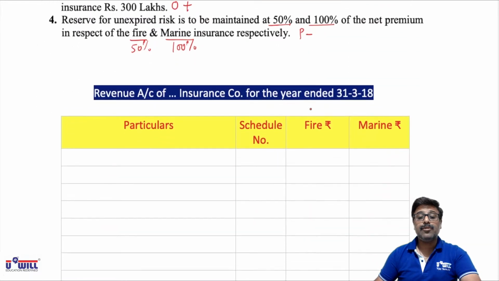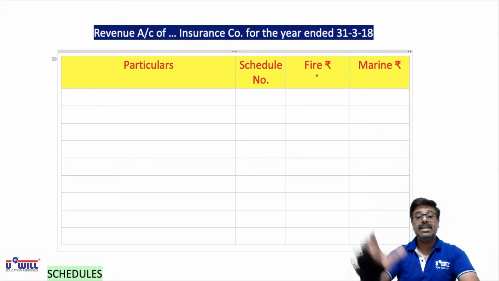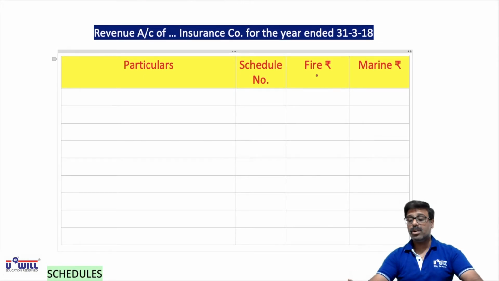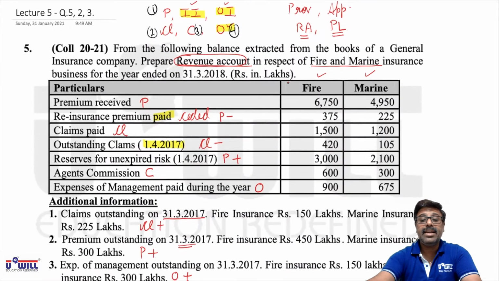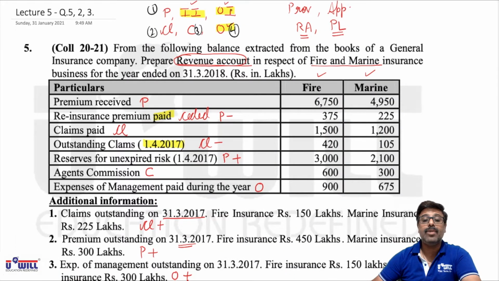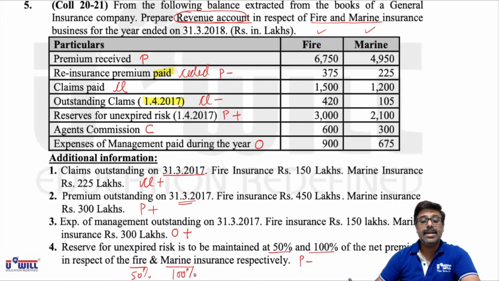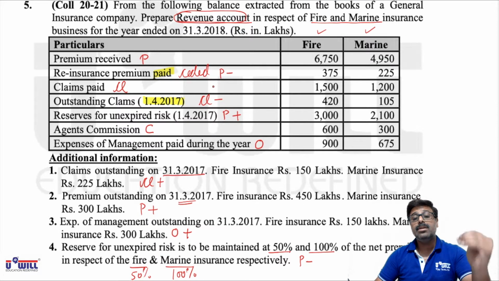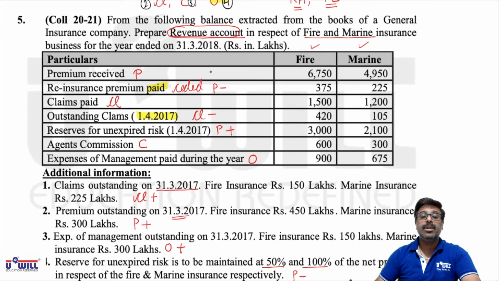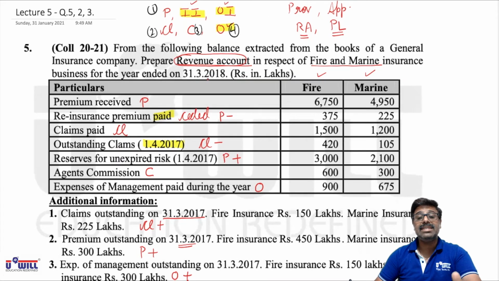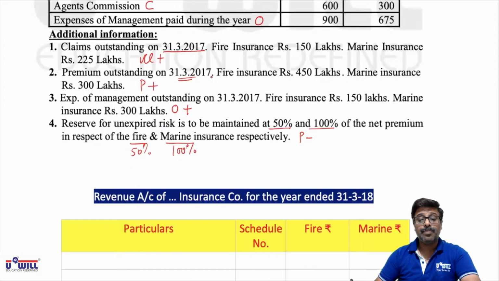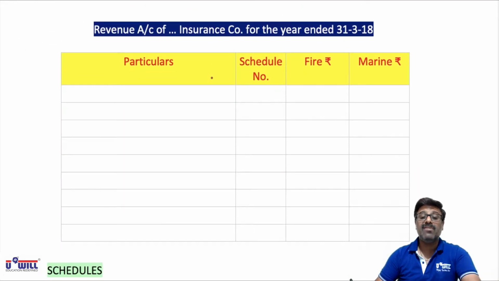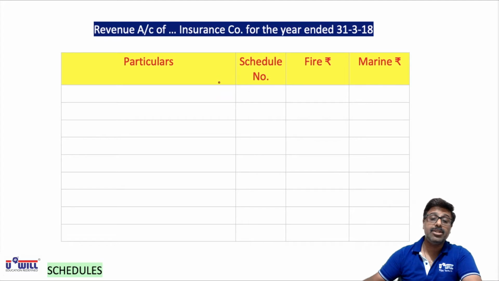Now all of you make this format of revenue account. First we will make the entire format and items of revenue account, then we will make the schedules. And in this format also I told you, investment income and other incomes we don't write in the schedules. So if there are any items of investment and other incomes, we'll directly write them in revenue account, and whichever items are to be written in the schedule, we will keep pending and put them in the format after we make the schedules. Pause the video and make this small format of revenue account of around half a page.